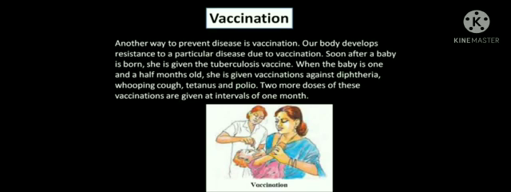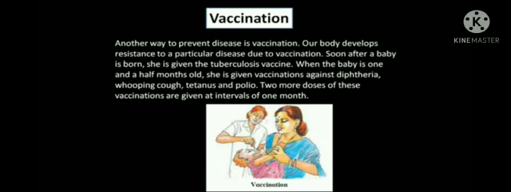Soon after a baby is born, she is given the tuberculosis vaccine. When the baby is 1.5 months old, she is given vaccination against diphtheria, whooping cough, tetanus, and polio. Two more doses of these vaccinations are given at intervals of 1 month.